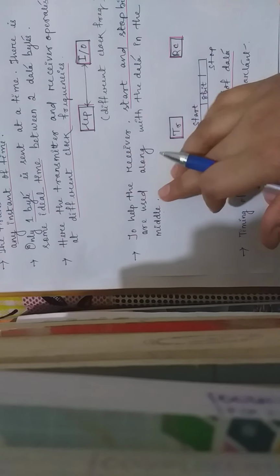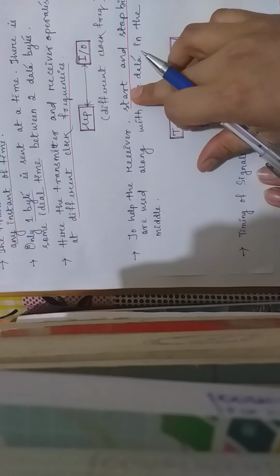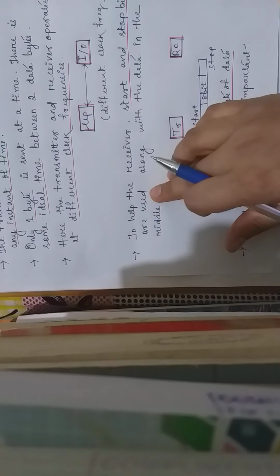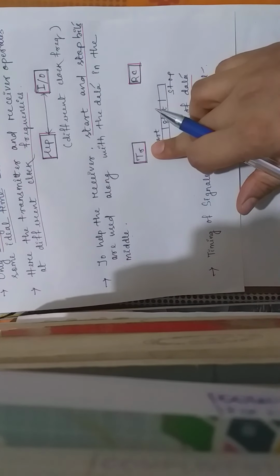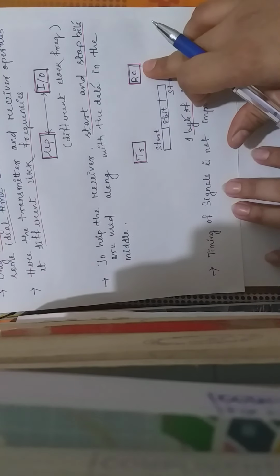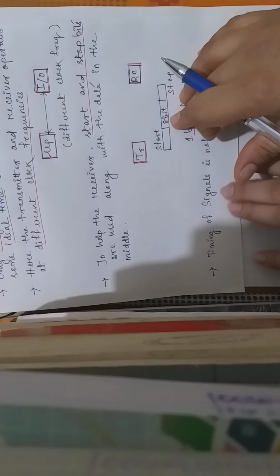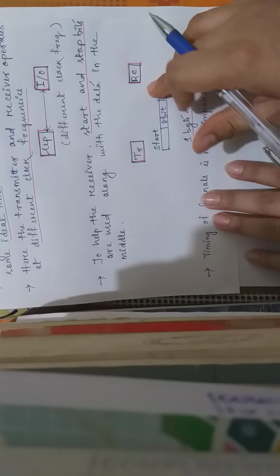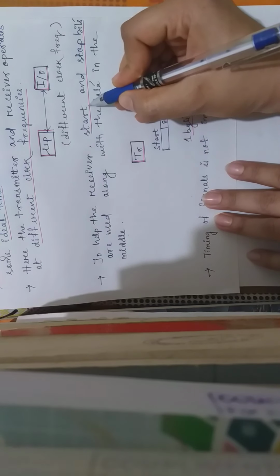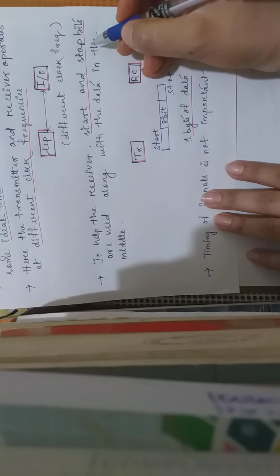Here in asynchronous data transfer, the start and stop bits are used, because the transmitter is concerned about whether the data can reach the receiver or not.